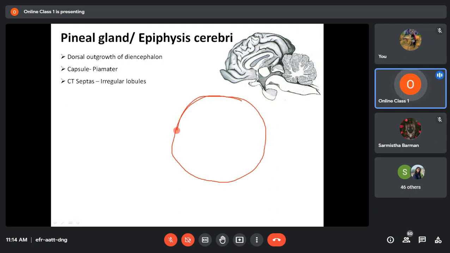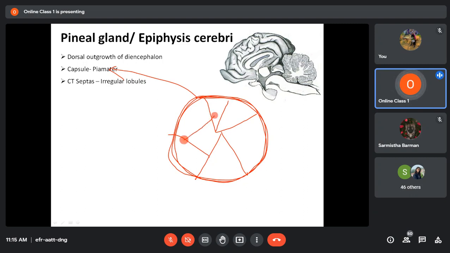What I am drawing is the capsule or pia mater covering the pineal gland. So this is the capsule. From this capsule, connective tissue trabeculae will develop and invade into the parenchyma this way. These are connective tissue septa or trabeculae, arising from the capsule and invading into the parenchyma of the gland.